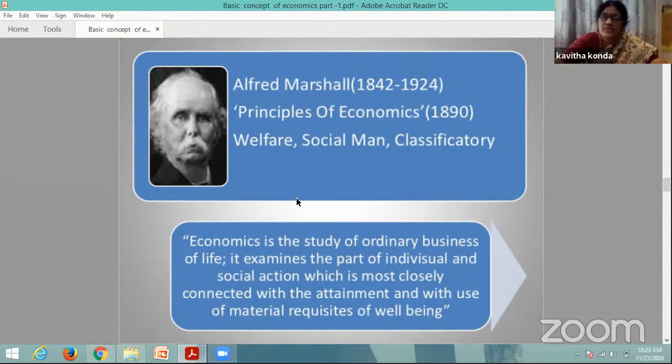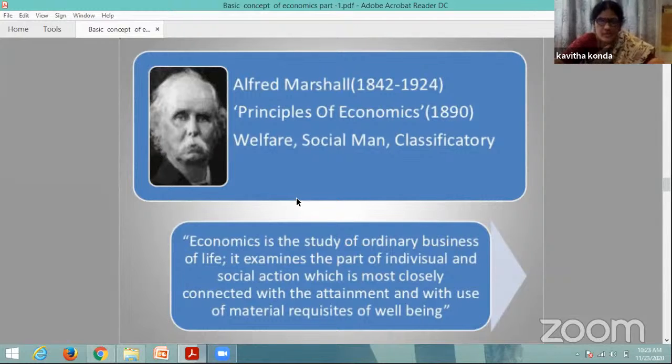Attainment means what he wants to acquire. He earns money and acquires goods to satisfy his needs, isn't it? So he connects with attainment and with the use of the material requisites of well-being. According to him also, he explained only the material requisites, meaning the material requisites will promote human behavior, whereas he also ignored the non-material things.